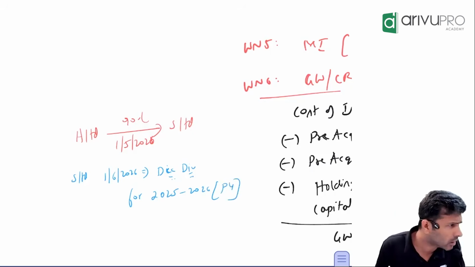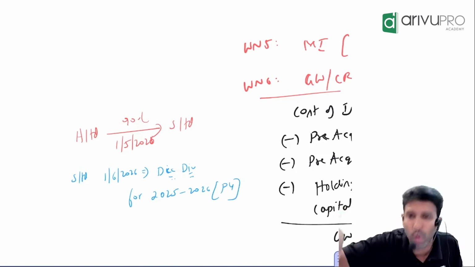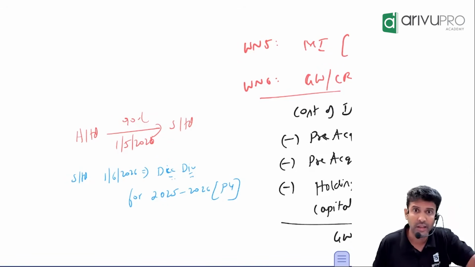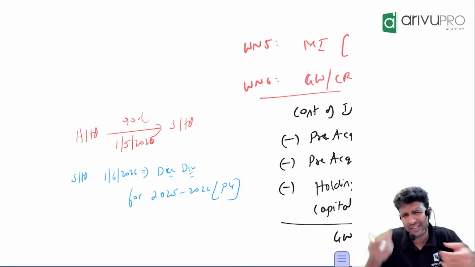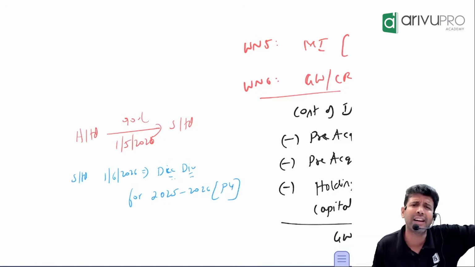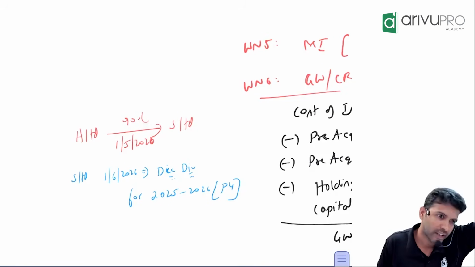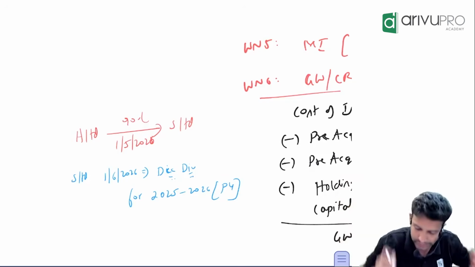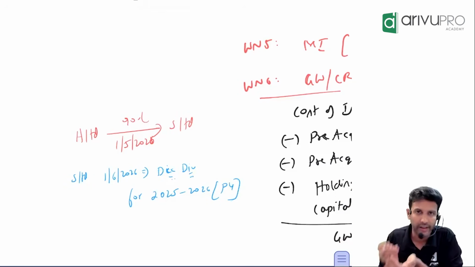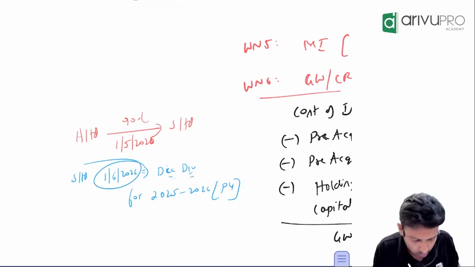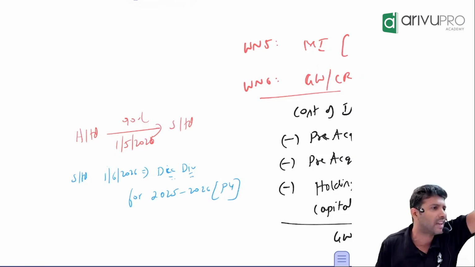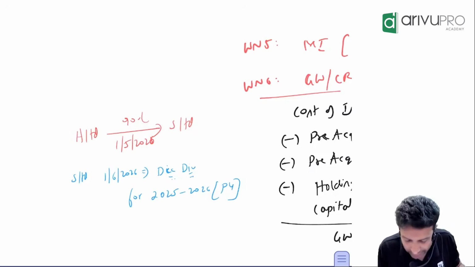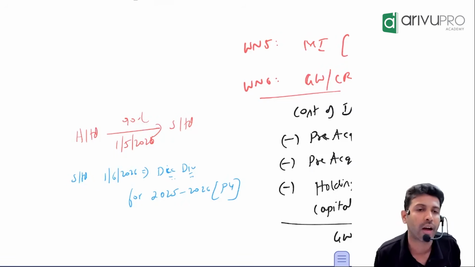That's how companies work. First the year has to get closed. Then the audit will happen. Then the board of directors will give a recommendation of dividend, and finally it will get approved in the AGM. So all the festivities will take some time. So the previous year's dividend, the company was able to declare only on 1st June, maybe because the AGM happened on that particular date. Is it fair enough? But by this date, H Limited was already a shareholder.